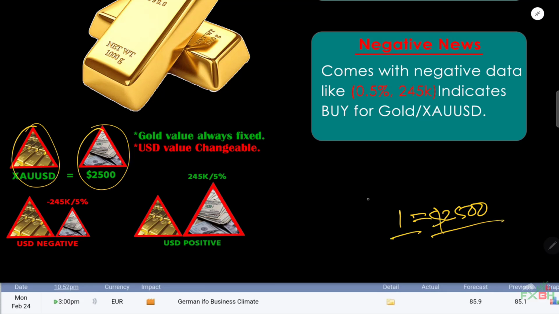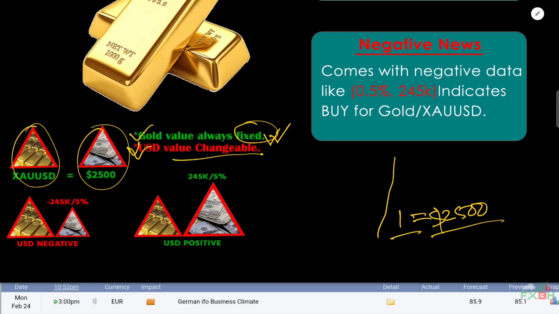Keep two things in mind: gold value is always fixed, a constant value, and USD value is always changeable. Currency value is always variable, while gold and other metal value is fixed.